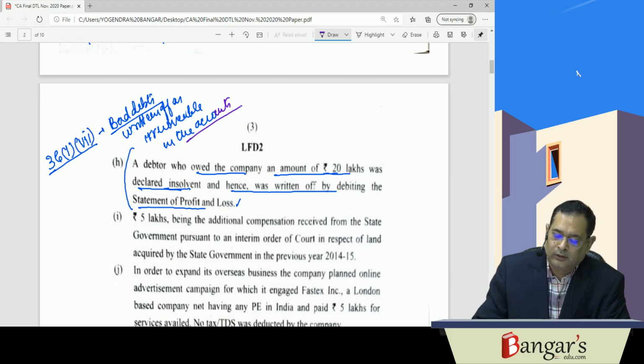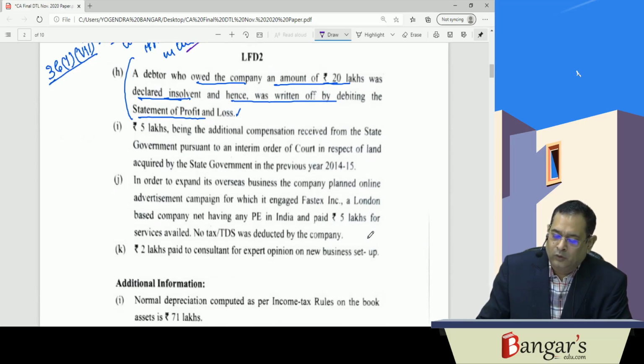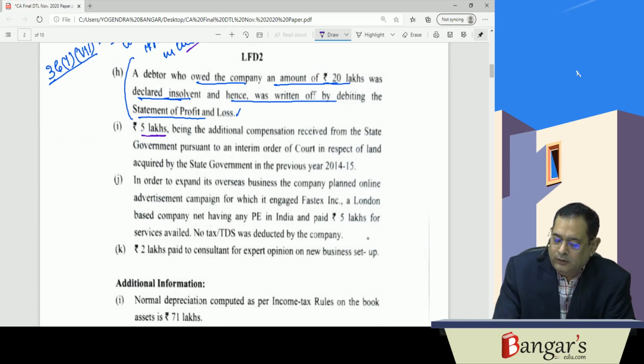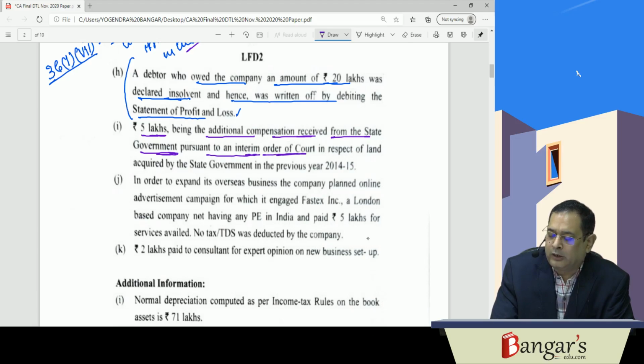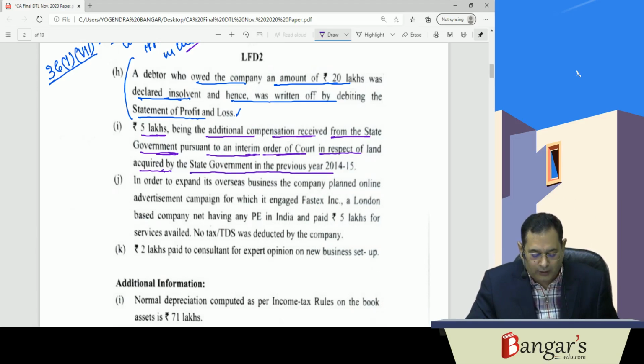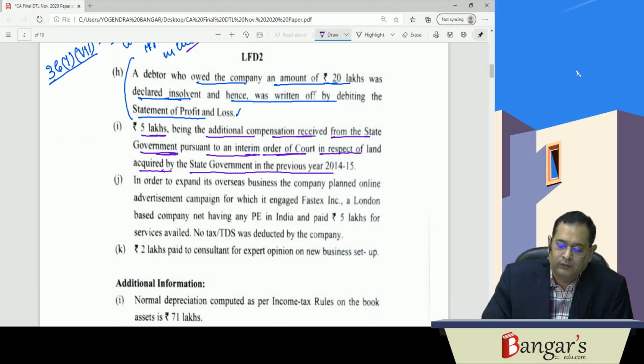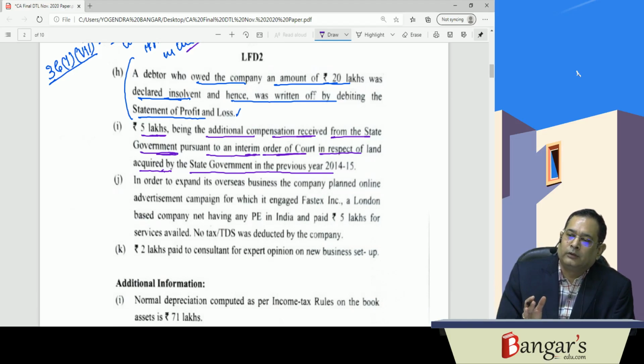Okay. Next is rupees 5 lakhs being additional compensation received from state government pursuant to an interim order of court in respect of land acquired by the state government. So here, if any amount has been received as an interim order, that won't be taxable until the award is finalized.